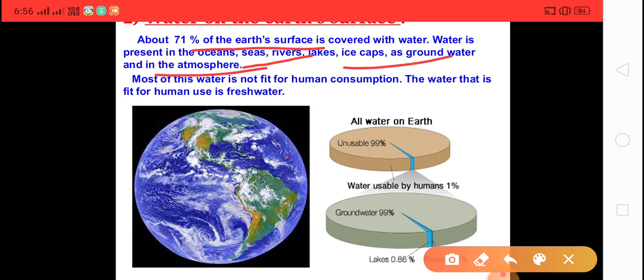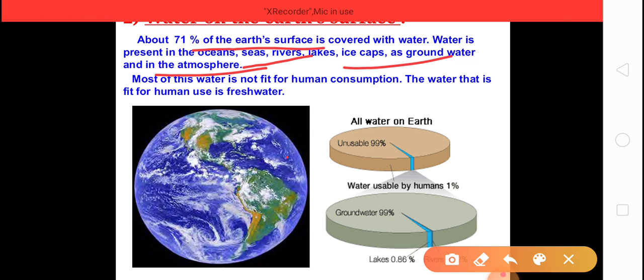So these are the various sources of water.